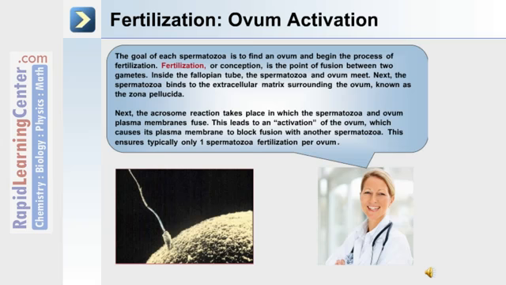Next, the spermatozoa binds to the extracellular matrix surrounding the ovum, known as the zona pellucida. Next, the acrosome reaction takes place, in which the spermatozoa and ovum plasma membranes fuse together. This leads to an activation of the ovum, which causes its plasma membrane to block fusion with another spermatozoa. This ensures that typically only one spermatozoa fertilization per ovum takes place.